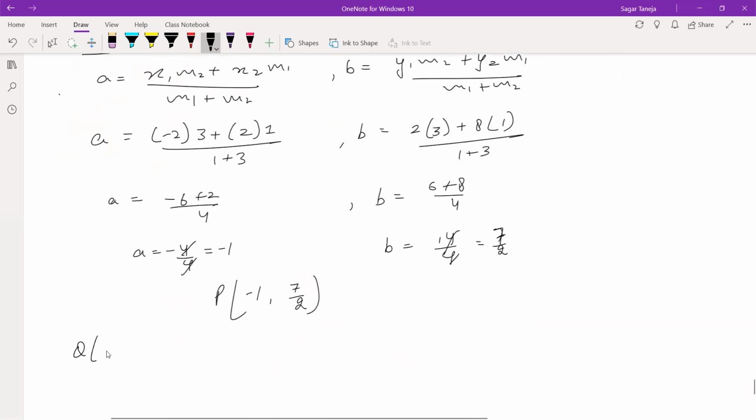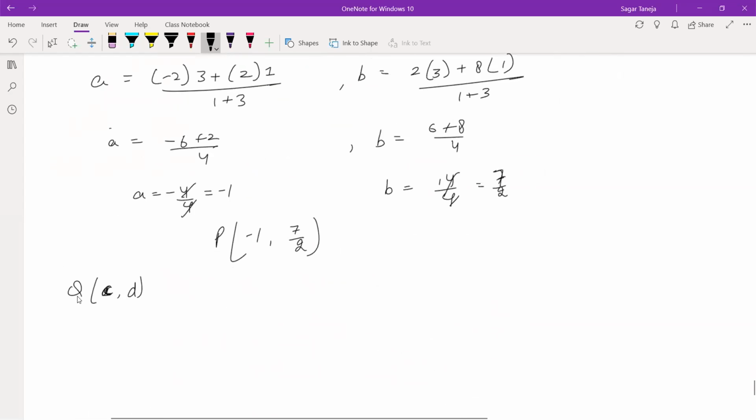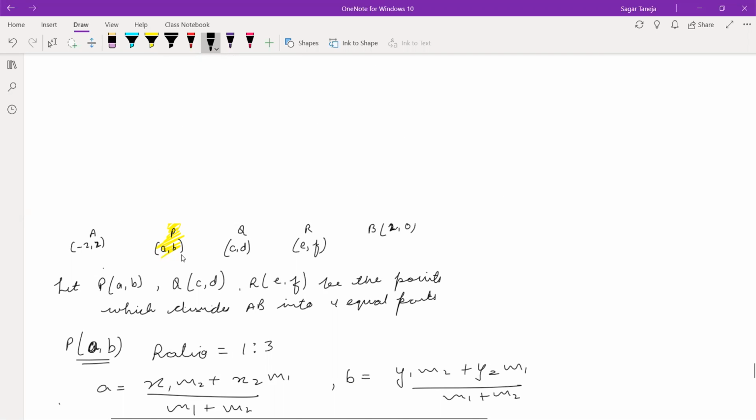For Q, the coordinates are (c, d), and the ratio being 2:2, which will be considered as 1:1. Now for 1:1, how can we take out the value? c is (x1 plus x2) upon 2, and d is (y1 plus y2) upon 2. So you can use this formula.